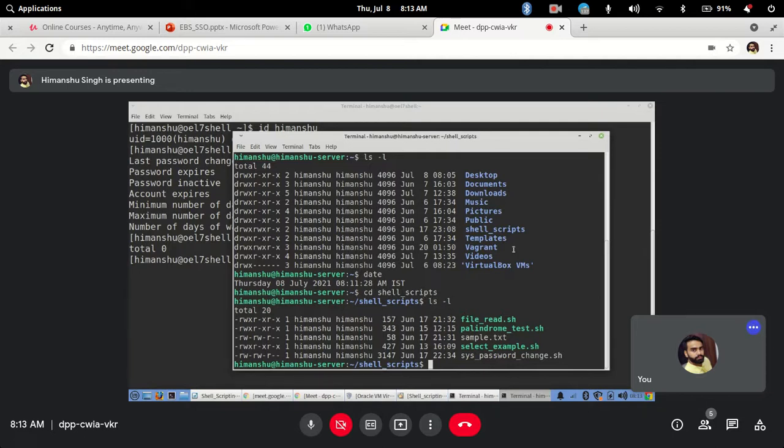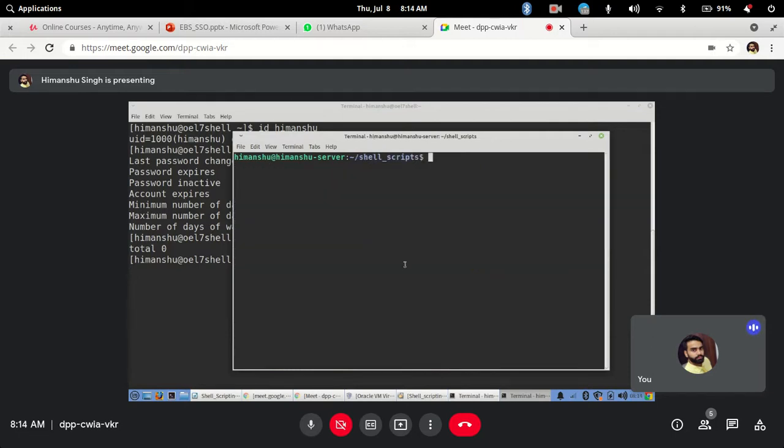Now let's say I want to clear my screen. I am at the bottom and I want to clear it, so I write a command known as clear. As soon as I hit clear, it goes to the top of my screen, so your screen is cleared. Next, apart from ls -l, you can also use another option, -r.